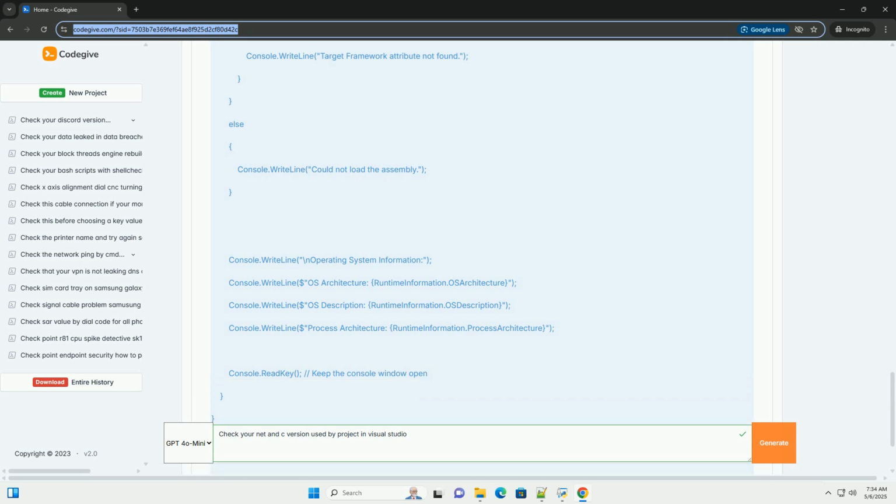3. How to determine the C# language version used by your project. There are a few ways to determine the C# version. The most direct is through the project file. Method 1, through the project file, .csproj, recommended. 1. Unload and edit the project file as described in the previous section. Unload your project in Solution Explorer and then edit the .csproj file.